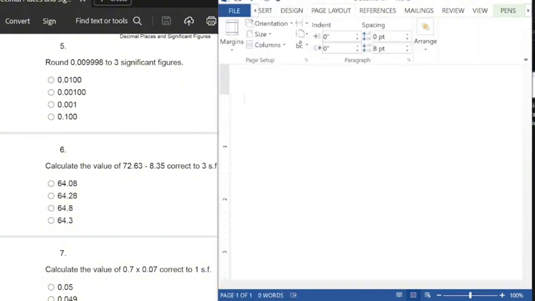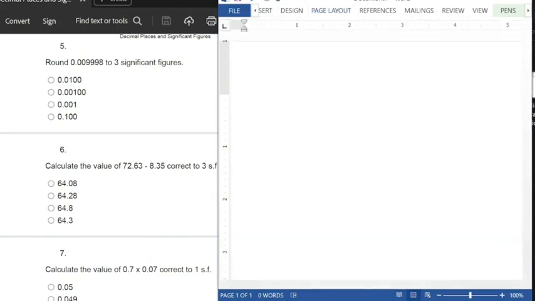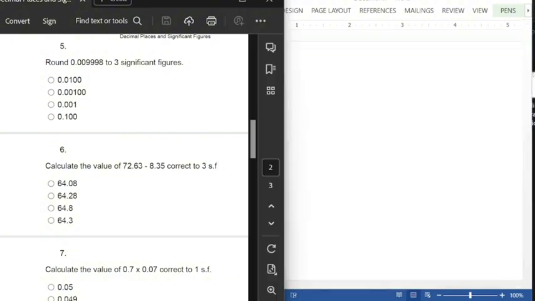All right, for question number 6, we have to calculate the value of this correct to three significant figures.